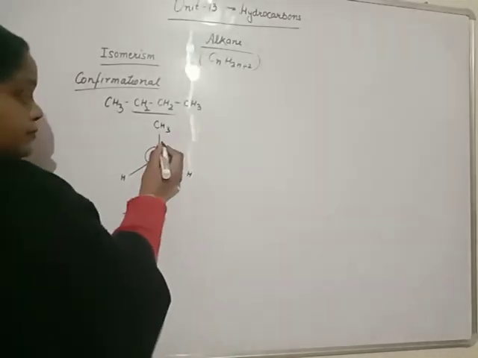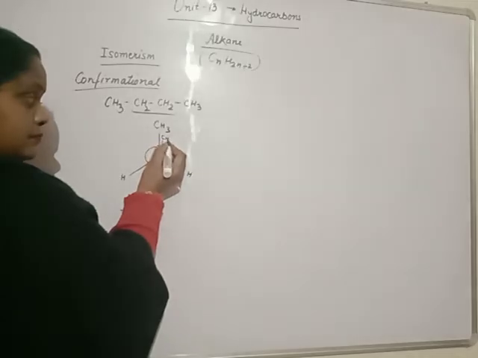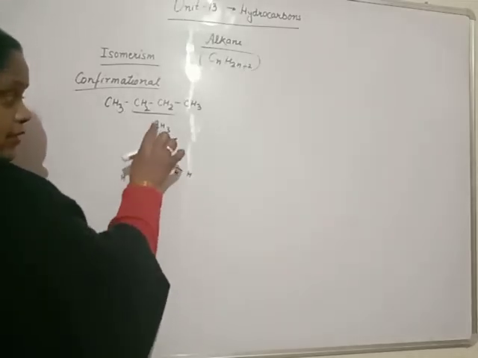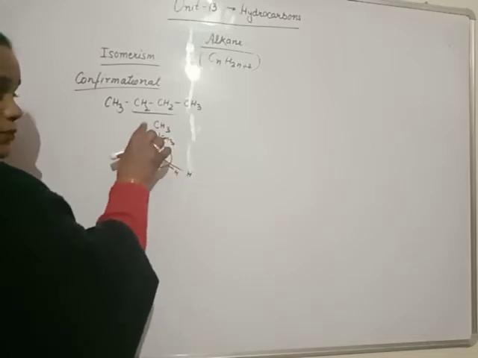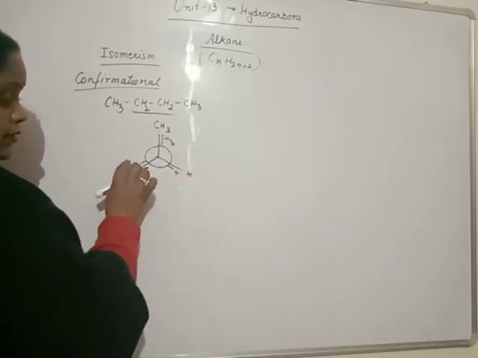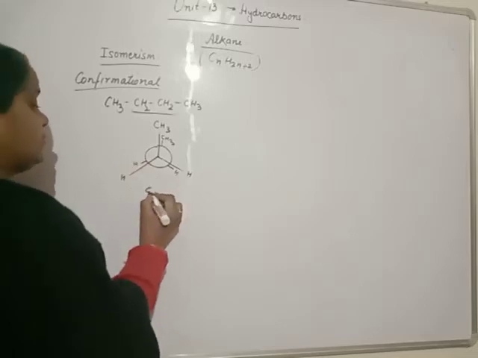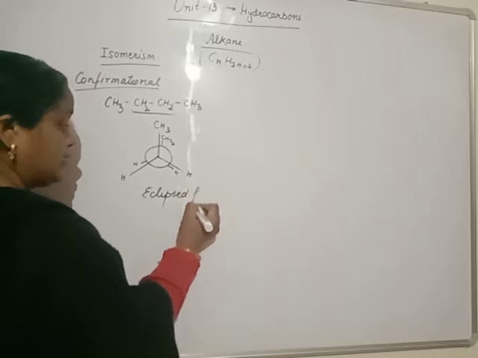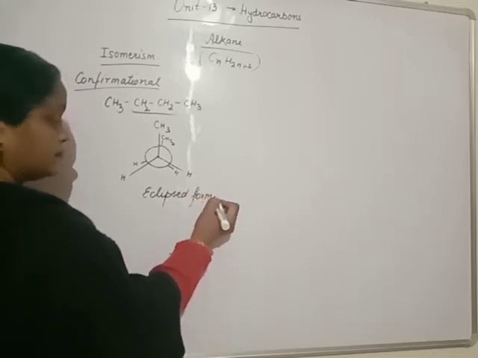Another one also, this carbon, this methyl group cover this methyl group, this hydrogen cover this one and this one. Then it is known as eclipsed form.